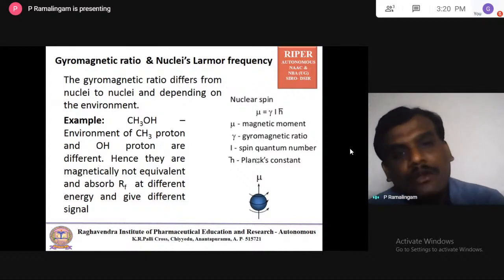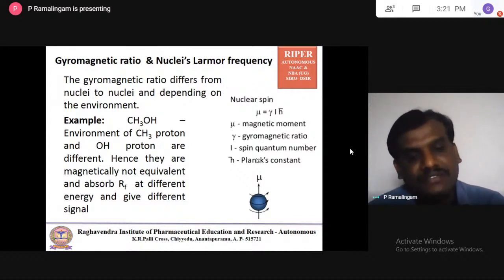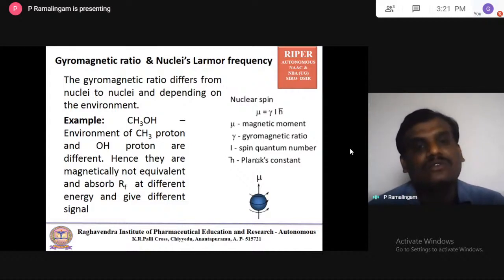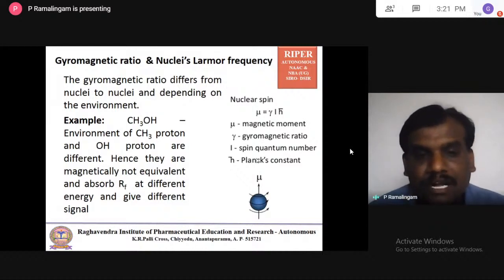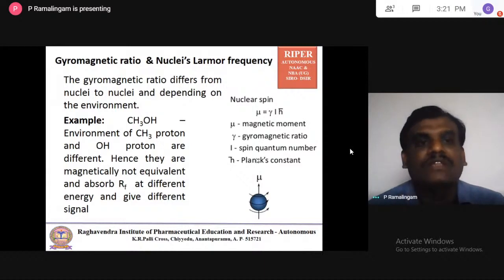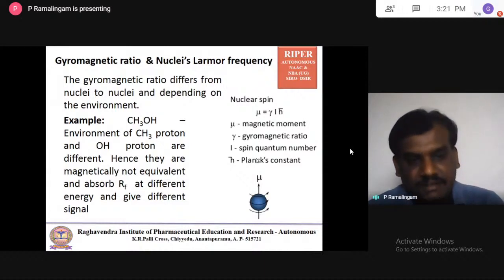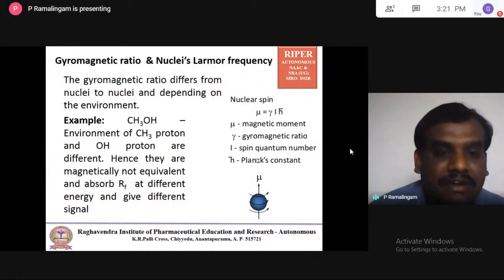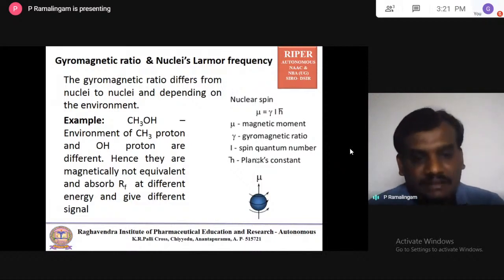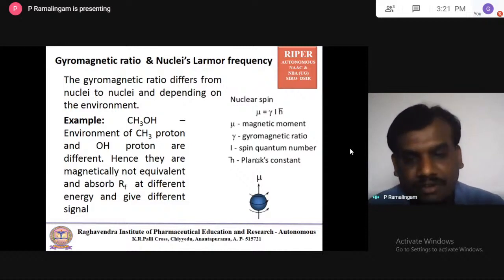When the proton environment is different, the gyromagnetic ratio is automatically different, and when the gyromagnetic ratio is different, it's called magnetically not equivalent. When magnetically not equivalent, energy-wise not equivalent, it automatically requires a different energy state to absorb the radio frequency.